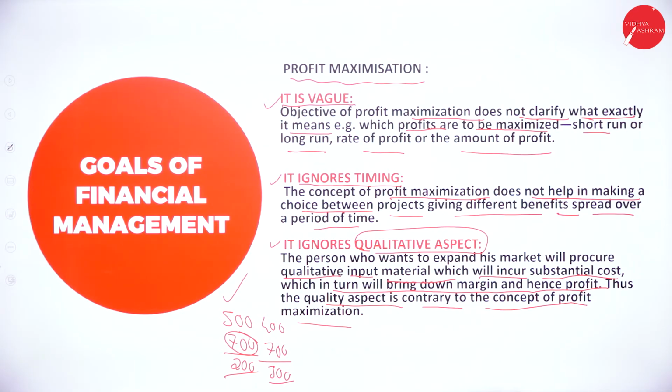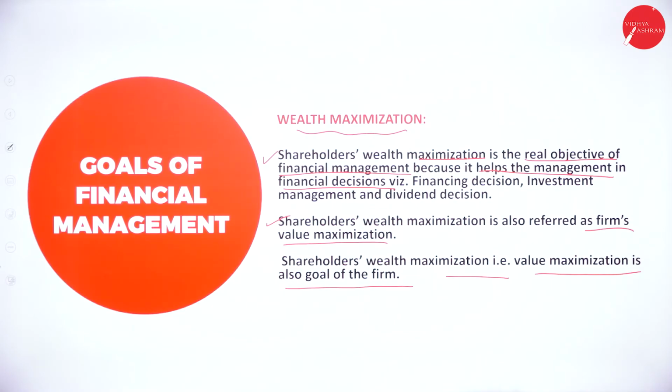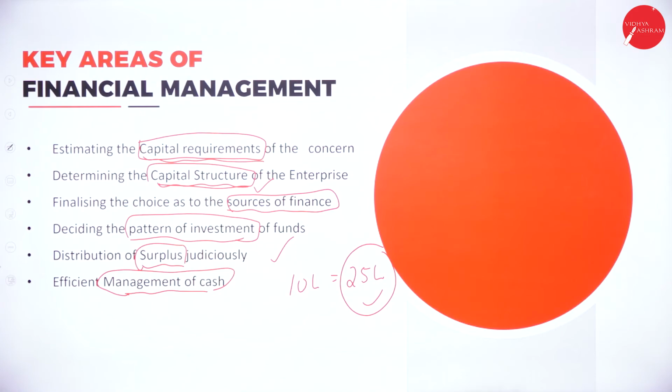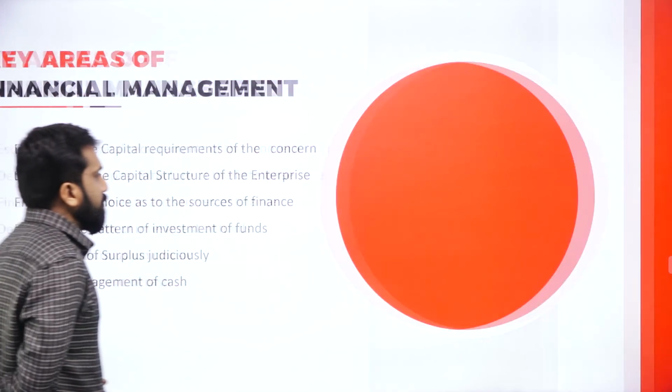Goals of financial management: profit maximization, wealth maximization, and these are the key areas of financial management. The things I have put in a box, only those you should remember. Complete sentences are not required. You can frame them, but the boxed parts are very important.